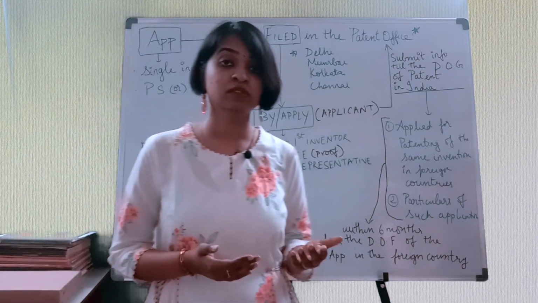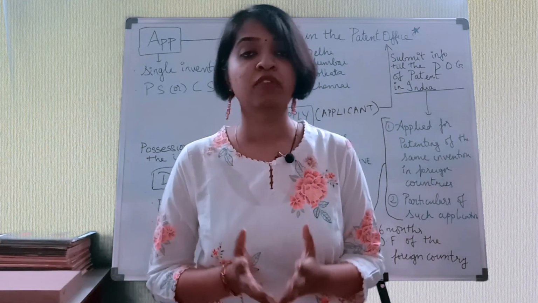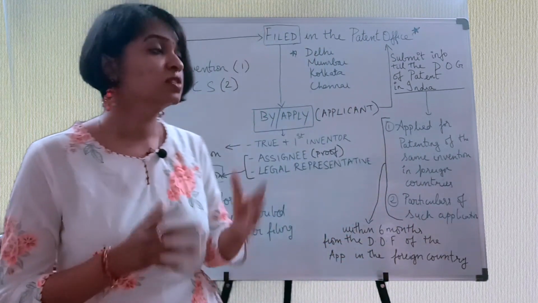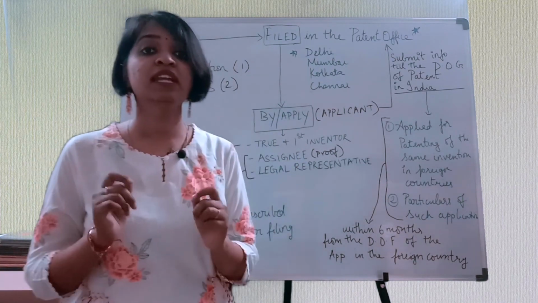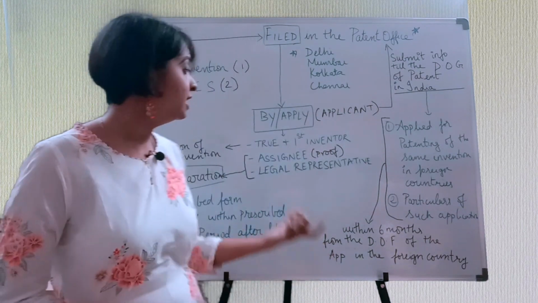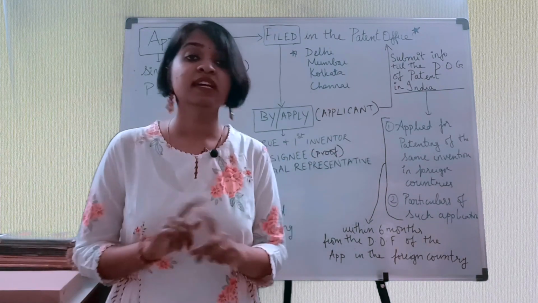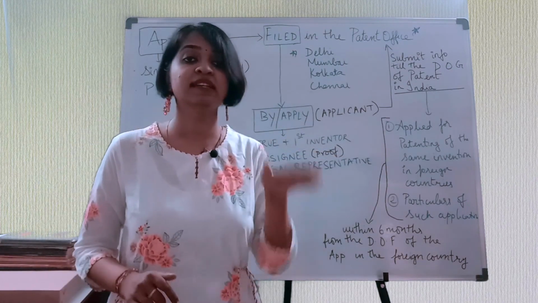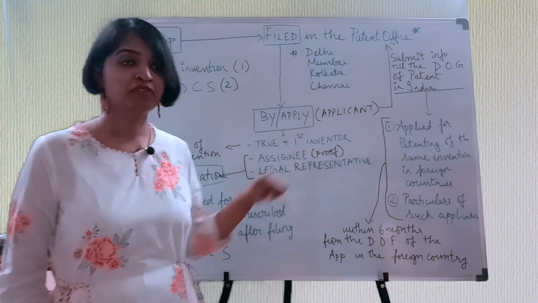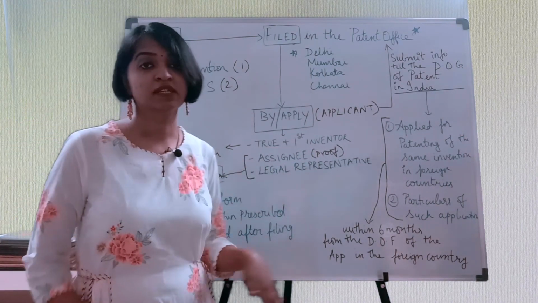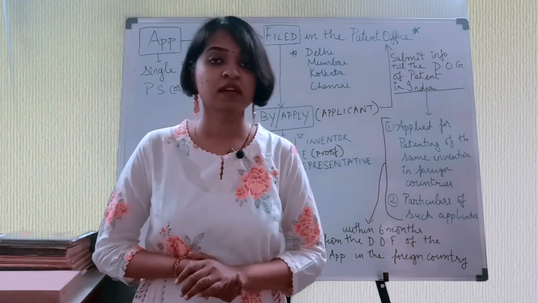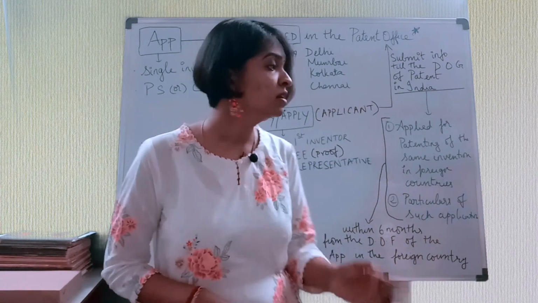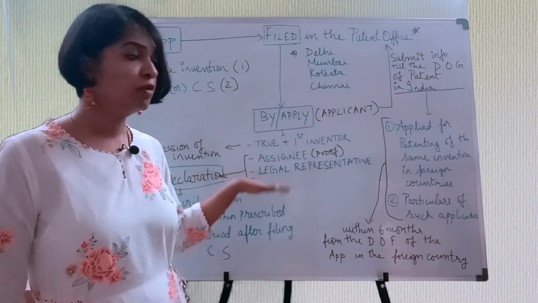Or in case of companies also, suppose the entire company won't go and apply for a patent, right? Some employee who is assigned, then he'll only go and apply for it, right? So that's where assignee comes up. So that's the very reason why only in case of assignee, he has to provide proof. In other cases, proof is not needed. Whereas in assignee, that particular person has to show proof that he has been assigned by the true and first inventor to apply for patent. The next person is legal representative. So you all know what is meant by a legal representative. So suppose this true and first inventor, before he is able to apply for patent, he passes away. Then his legal representative will apply for patent.